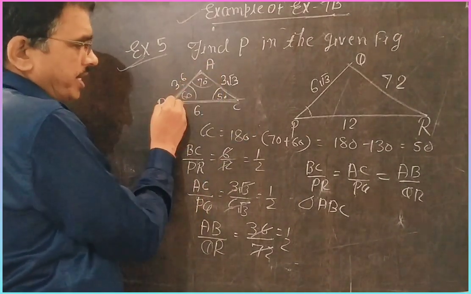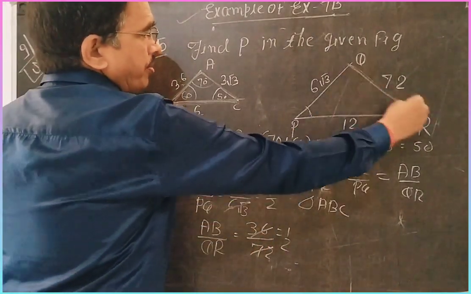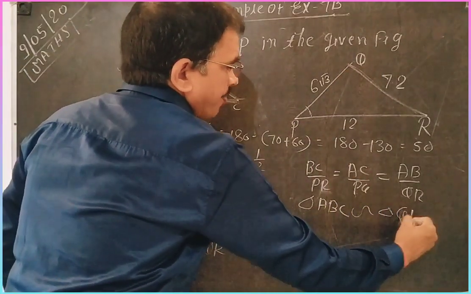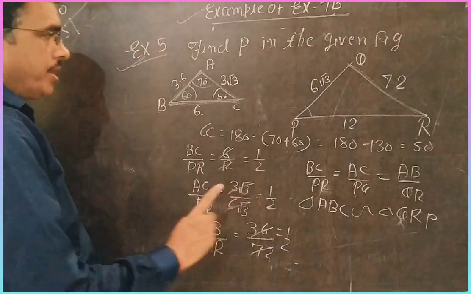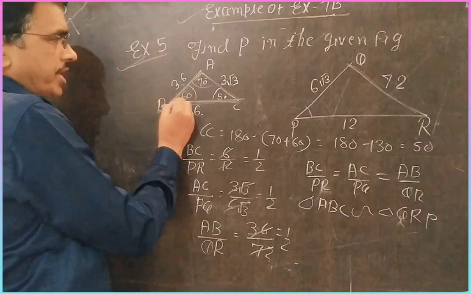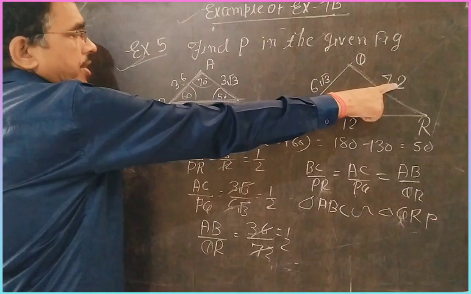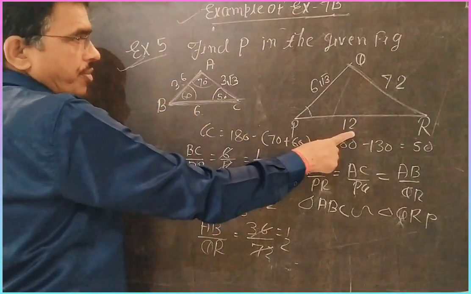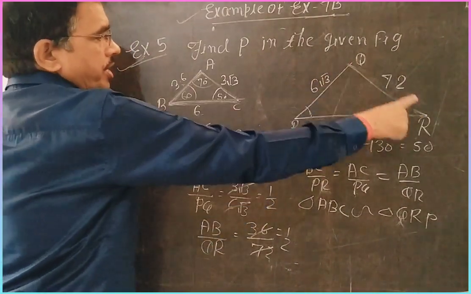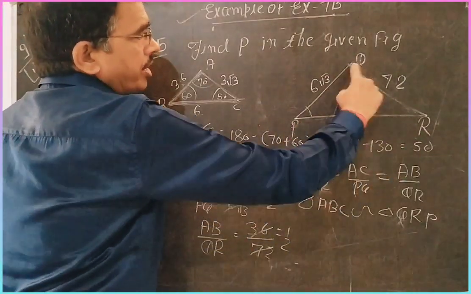Here 3.6 corresponds to 7.2, and 6 corresponds to 12. So you write first 7.2, next 12. So triangle ABC is similar to triangle QPR, not QRP.